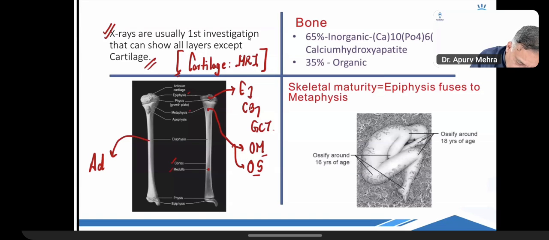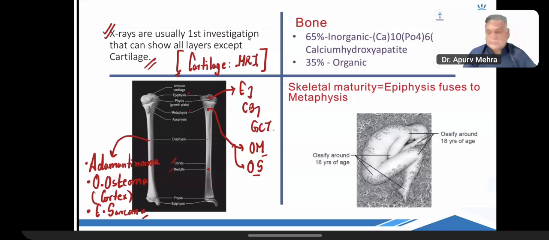So adamantinoma, osteoid osteoma. It's a cortical lesion. It's in the cortex. And Ewing's sarcoma. So these are the lesions which are seen in the diaphysis.